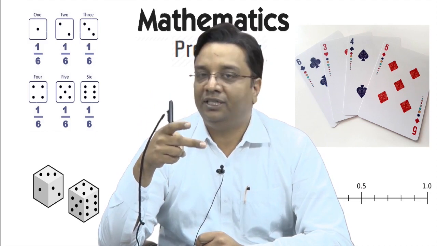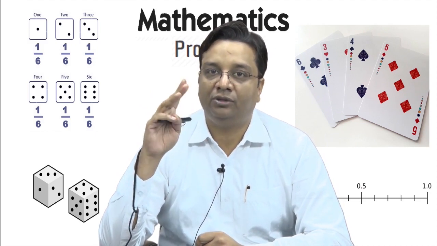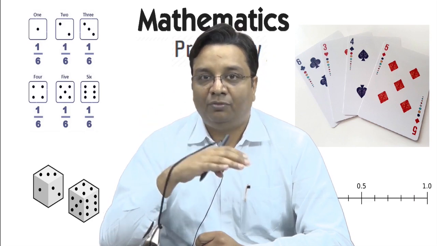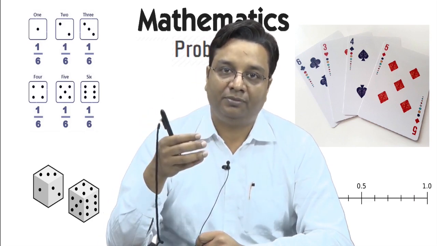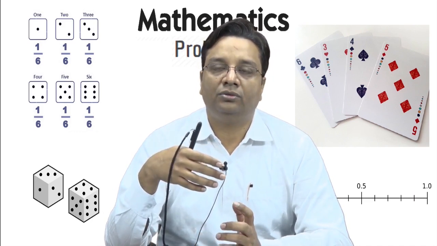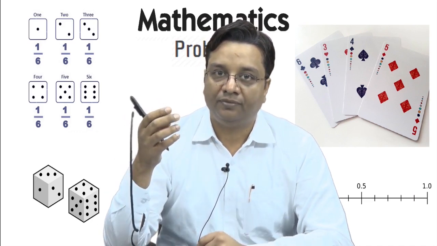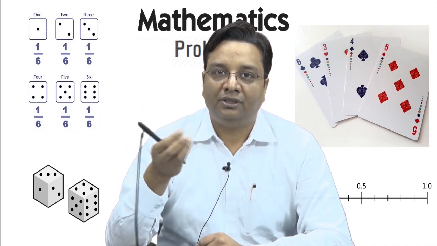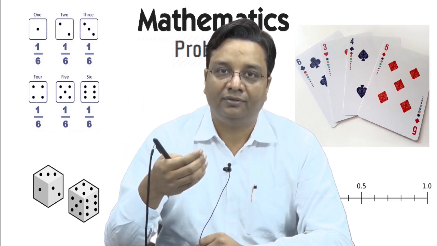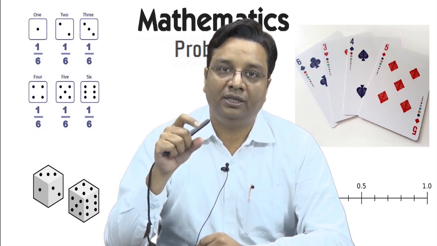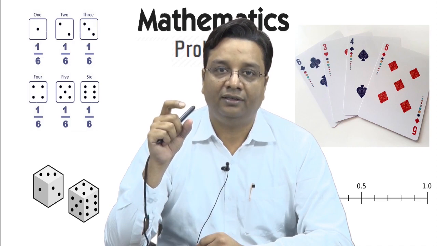What is the difference between experimental probability and theoretical probability? It is that in experimental probability, you actually perform an experiment and then see the results, right? Let us say you throw a coin 1000 times and then you see what are the number of times it is giving head on the top, right? And then you calculate the empirical probability of getting a head, right?